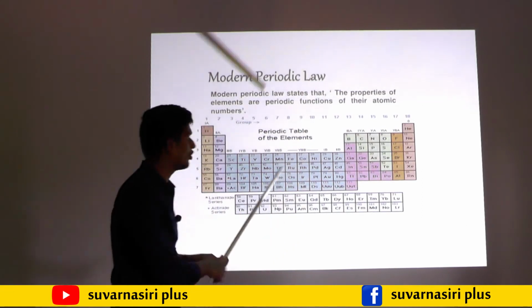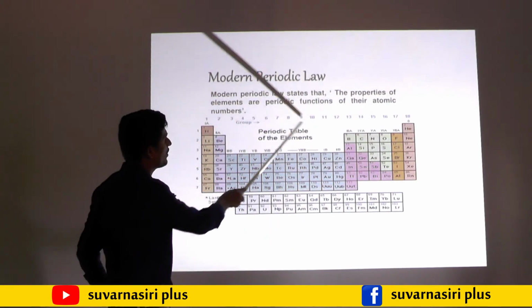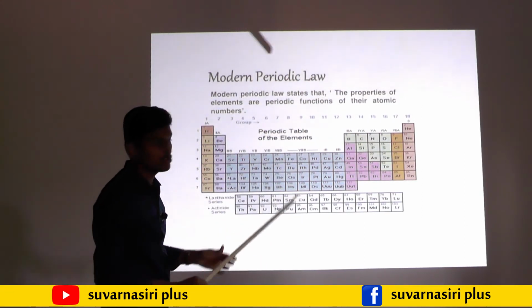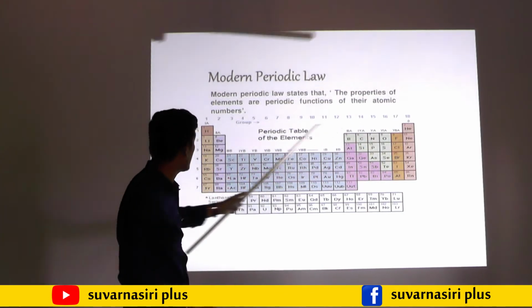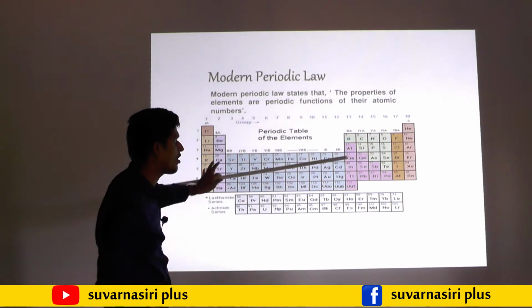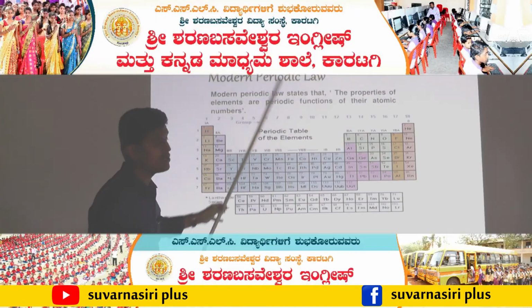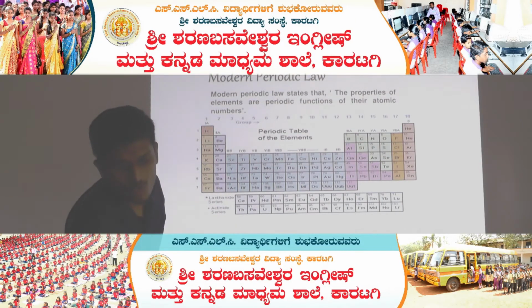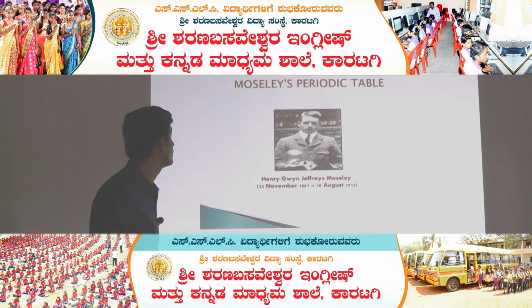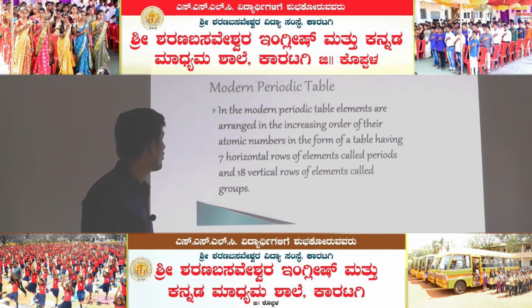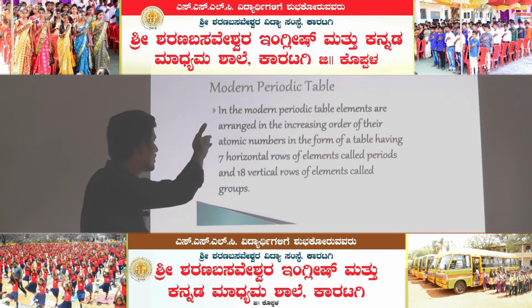There are 18 groups. You may observe 1, 2, 3, 4, 5 up to 18. So 18 groups are there and 7 periods are there. Horizontal rows are periods, vertical columns are called groups. So next, after completion of this one, the modern periodic law, as I earlier mentioned.